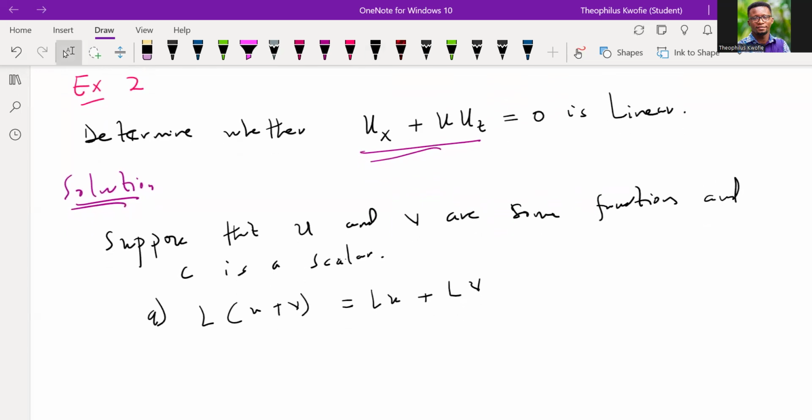Now I think we have grown in it, so I'm not going to introduce anything. I'm just going straight forward, because now I've introduced two new things. All right. So in that case, when L acts on this sum, it just means wherever I see U over here, I can just replace it by U plus V. Is that okay? So let's do it straight away.